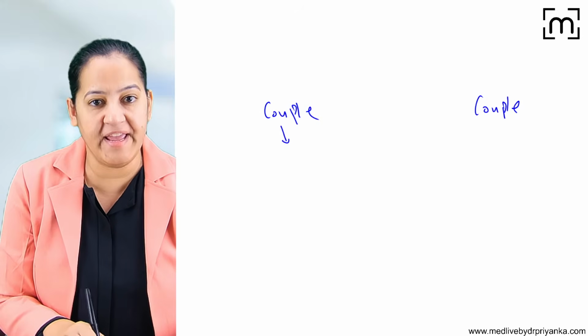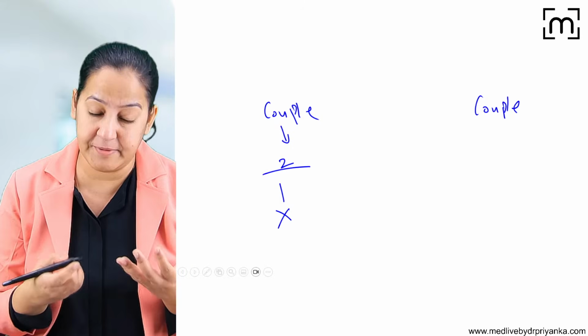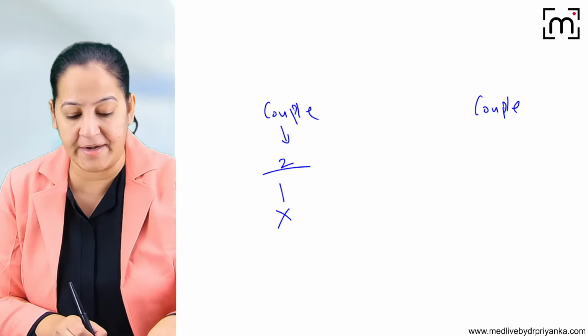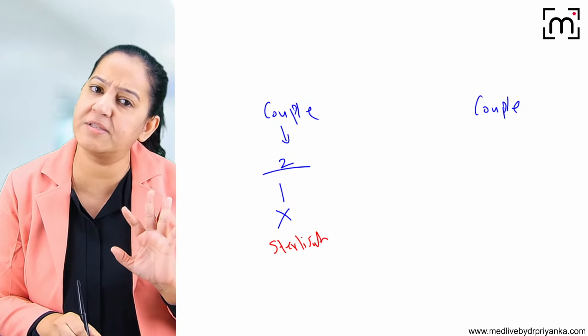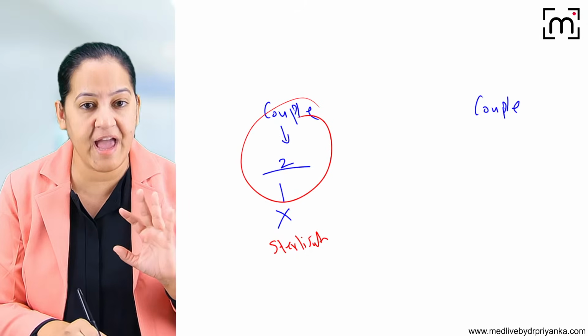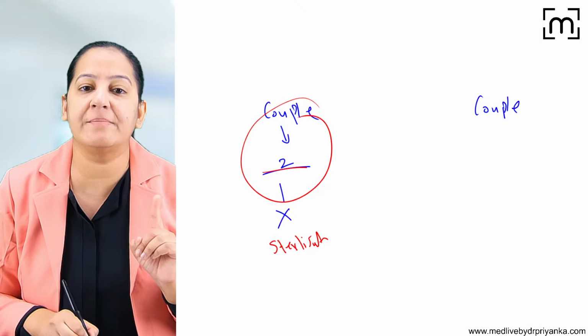This couple already have 2 children. They do not want more children. So what contraceptive services will you provide them? We will provide them terminal services, that is sterilization. We will offer them sterilization because they have already completed their family. They already have 2 children or whatever children, but they do not want to expand their family. So we will offer them sterilization.